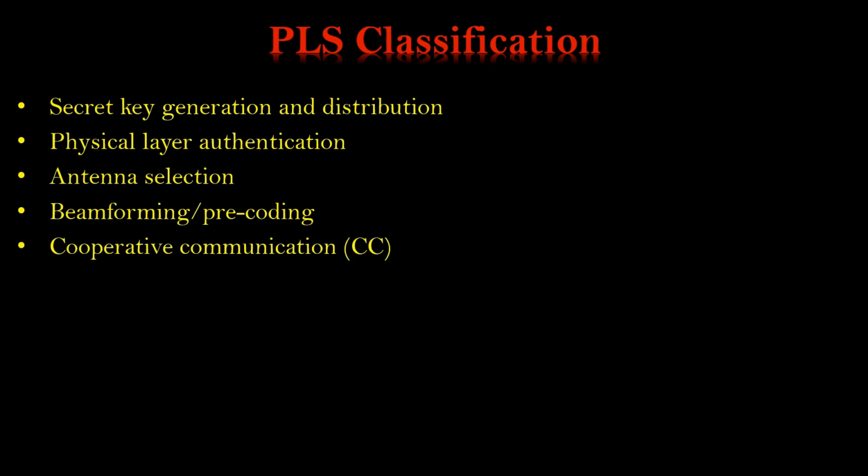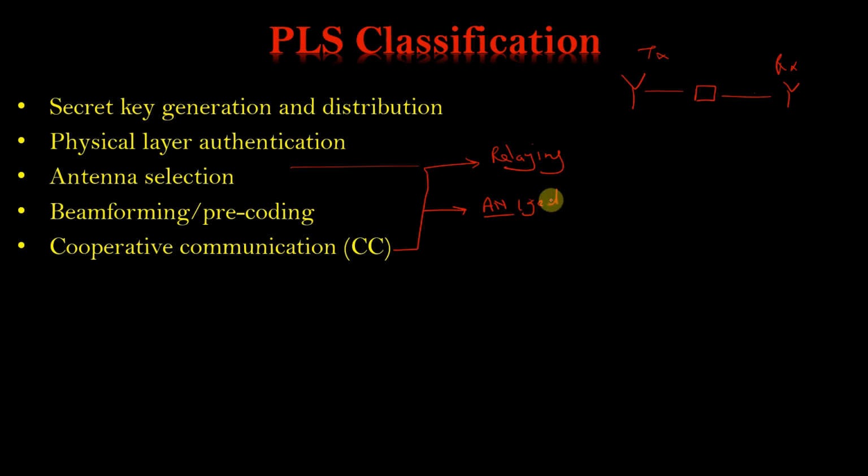Cooperative communication is there. This is a big topic now, and in it we have several parts. Relaying is there. If the distance between the transmitter and the receiver is very large, you can use a relay between the transmitter and the receiver. The relay can be used to secure the system, and you can use it for secrecy. Then artificial noise addition, or artificial noise injection, is also there.